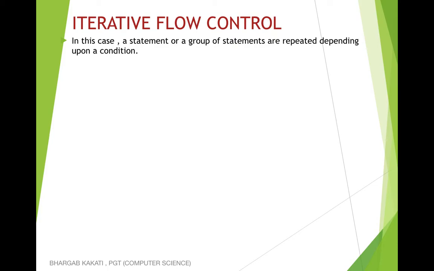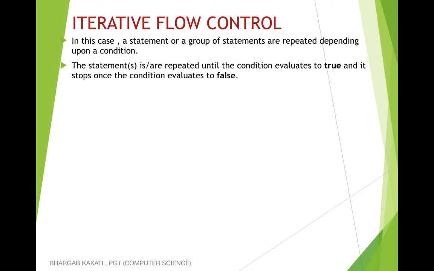In case of iterative statements, there will be some conditions or a certain range of values, and depending upon the condition or the range of values, a group of statements will be executed. The statements are repeated until the condition evaluates to true, and it stops once the condition evaluates to false. If the condition evaluates to true, then the set of statements within that particular block will be executed, and if the condition evaluates to false, then those set of statements are ignored.